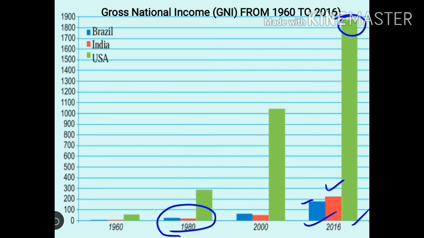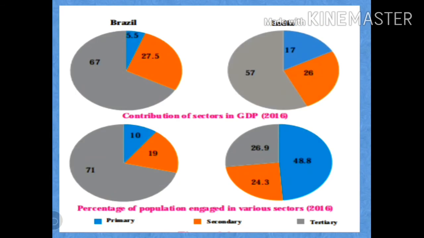You will get the answer as 1,650 million US dollars. That is the difference between the national income of the developed country, that is USA, and the developing country, that is India. So the answer is 1,650. Now that you all must have got acquainted with the various sectors and the various economic activities.